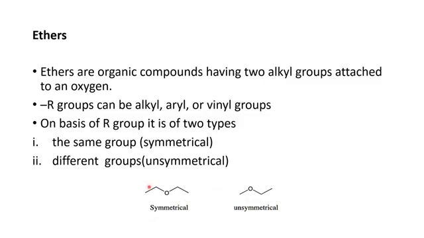We call it symmetrical ether, as there is oxygen. Here we have two carbon, here we have two carbon. It means on both sides of oxygen there is the presence of two carbon. Whereas in case of unsymmetrical, we see that different groups are present. For example, you can see in this diagram, this is unsymmetrical. We have oxygen in the center. On this side we have only one carbon, and on this side we have two carbon. It means on either side of oxygen a different number of carbon is present. So you name it unsymmetrical ether.